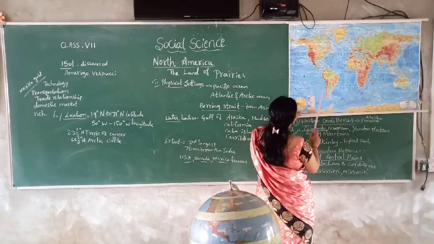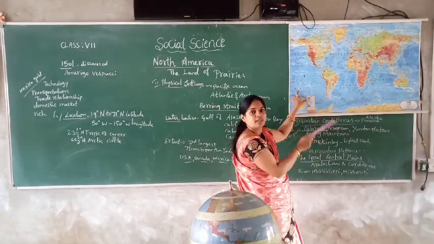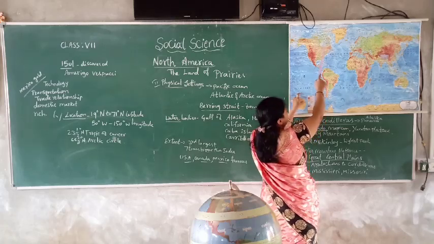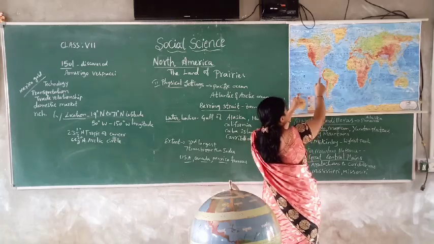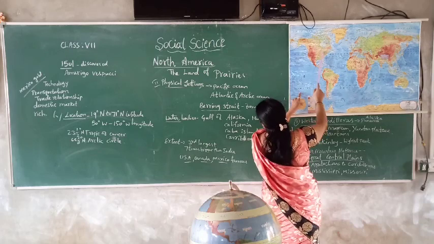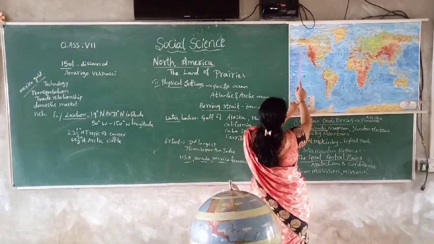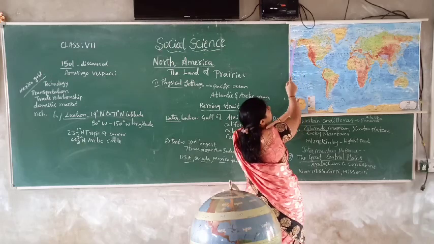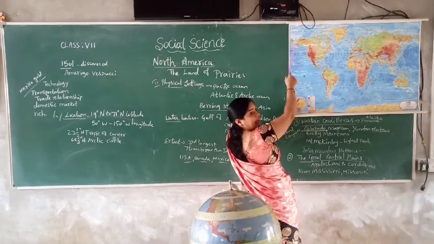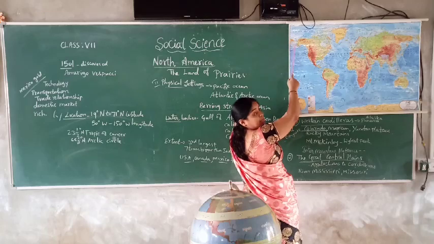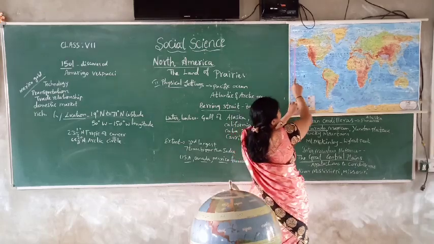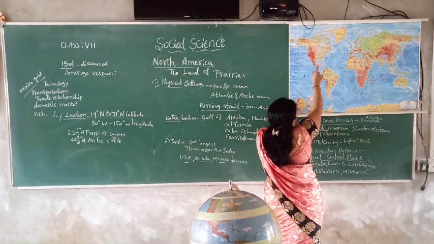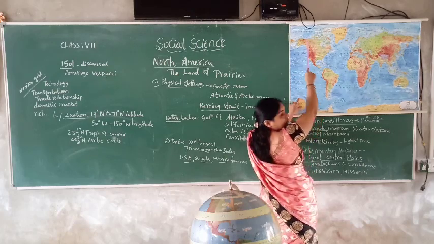And all the other water bodies of America. Hudson Bay, in this location we can see that. And apart from that, the Gulf of Alaska here, and here it is separated from Asia by the Bering Strait. In the northern part again, the Arctic Circle as well as the Beaufort Sea.